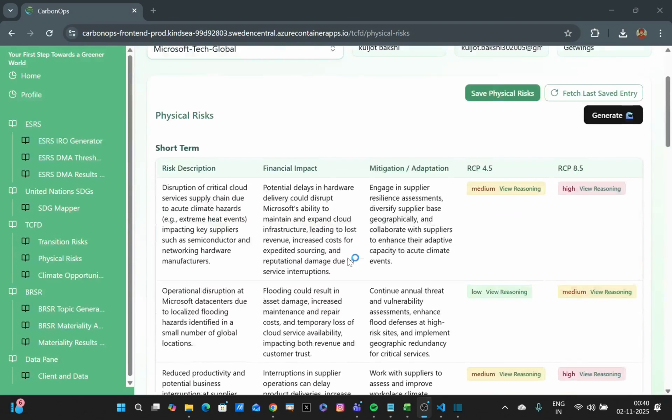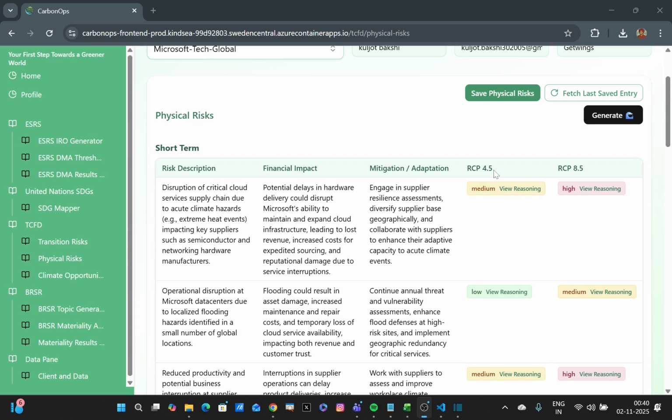So what TCFD wants you to do as per its implementation guidance is that it wants you to generate, first of all, the risk description, financial impacts, and the mitigation adaptation strategies. So that's very basic. But they also want you to do scenario analysis. And by scenario analysis, I mean they want you to assess how RCP 4.5 and RCP 8.5 affect your short term, medium term, and long term risks in terms of being low intensity, medium intensity, and high intensity.